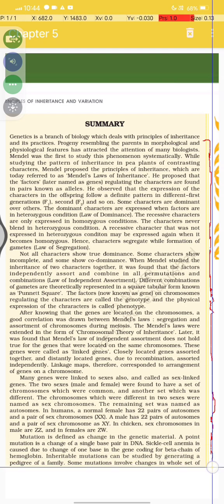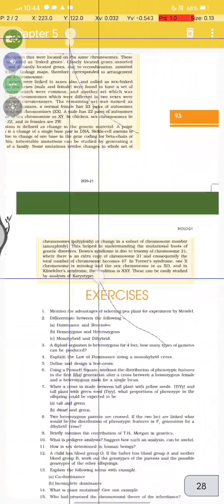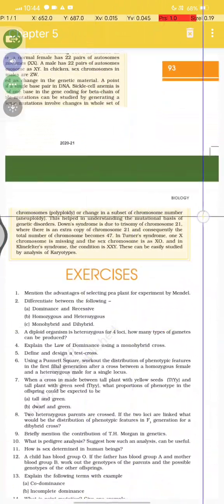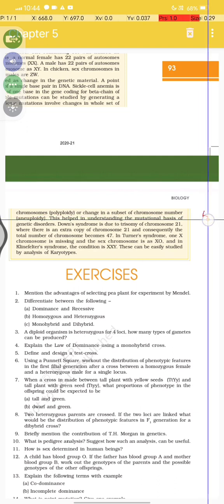Some mutations involve changes in the whole set of chromosomes, or a change in the chromosome number, aneuploidy, and this helps in understanding the mutational basis of genetic disorders.